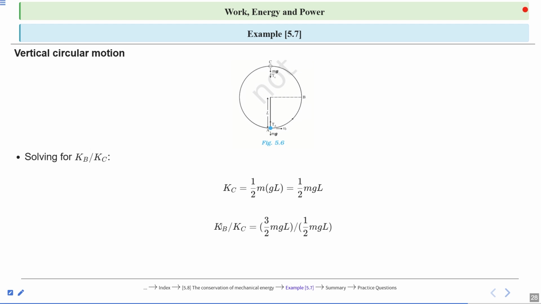So the ratio is 3 by 2 mgl divided by 1 by 2 mgl. mgl cancels out, 2 also cancels out. The remaining term is 3. It means the ratio of kinetic energy at point B to kinetic energy at point C is equal to 3.